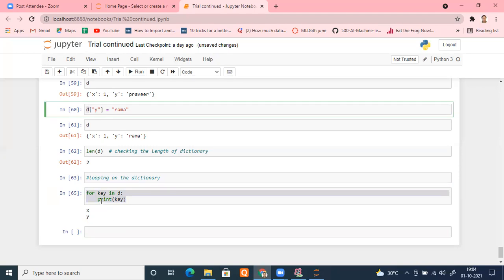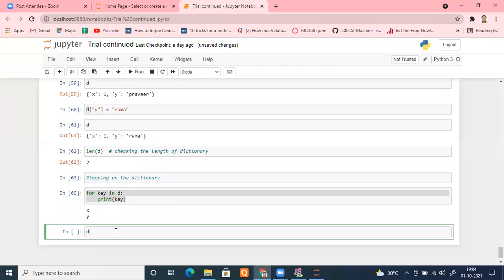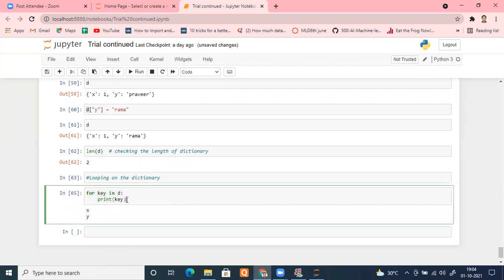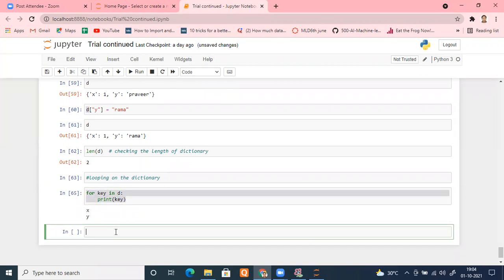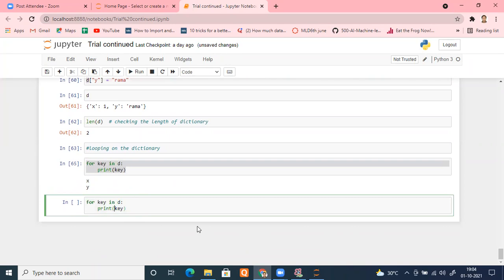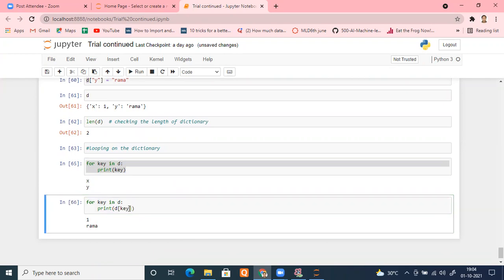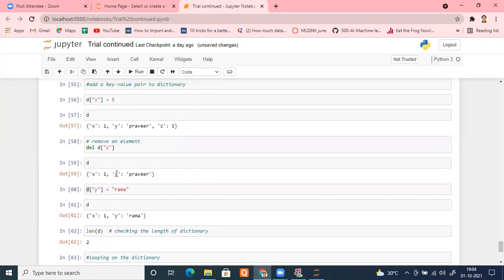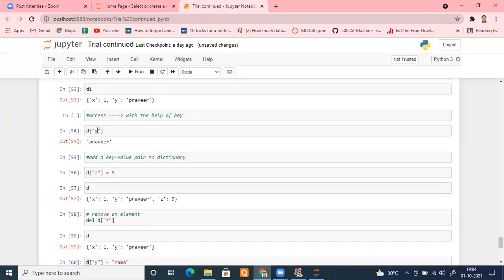So what I can do here, for key in D, simply, sorry, again, I'm making a mistake. It didn't copy, I guess. Control C and Control V. What is my dictionary name? D. Just put key inside, so you'll get the value. That's it. See, as simple as that. Right or wrong? This is the way to access an element. I told you how to access. Just put key inside.